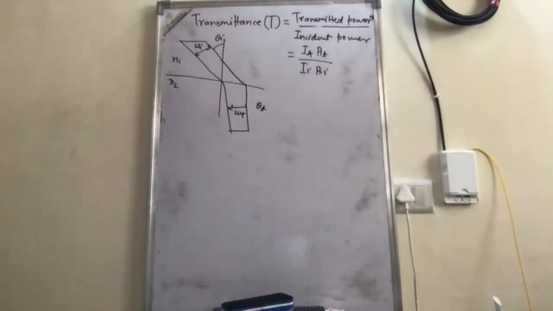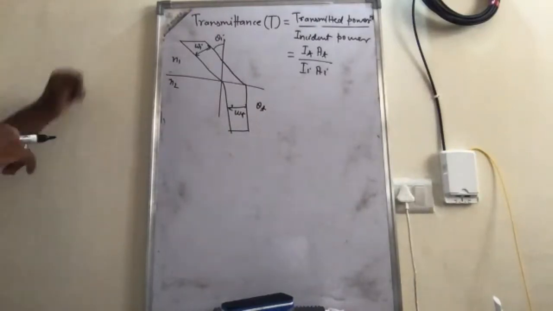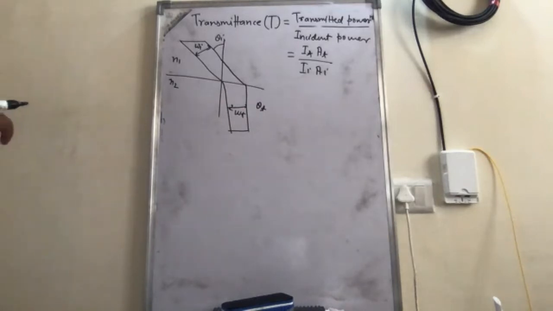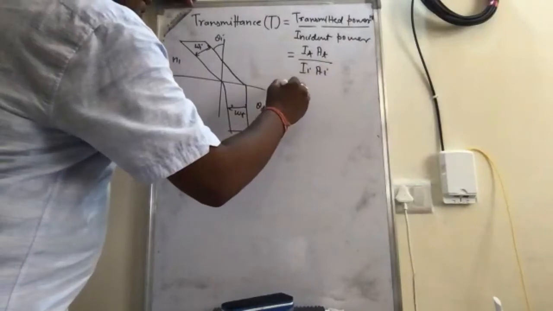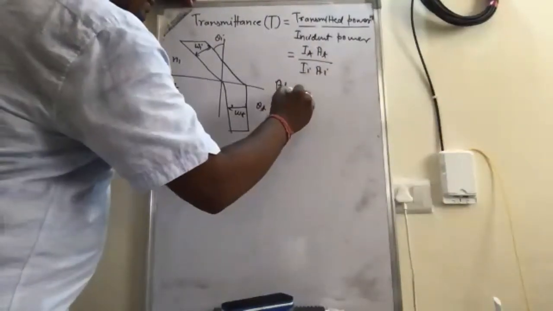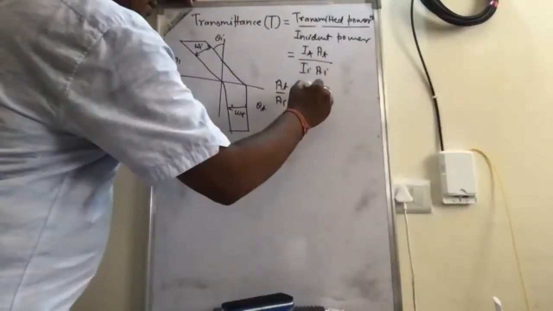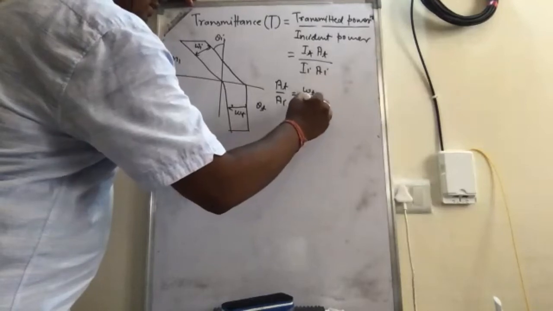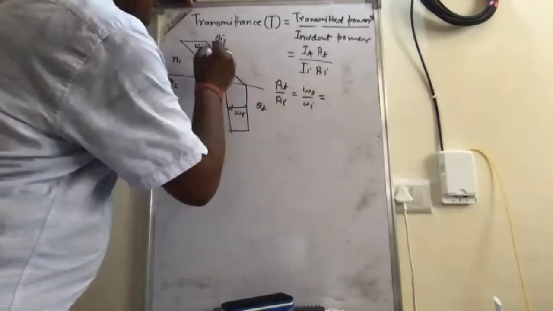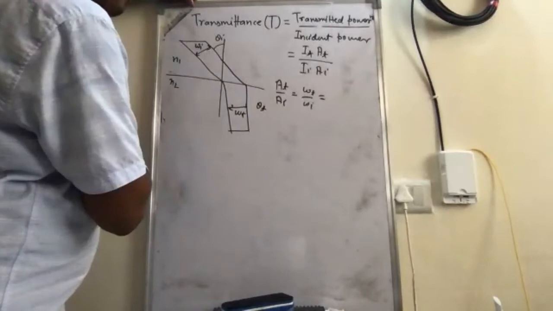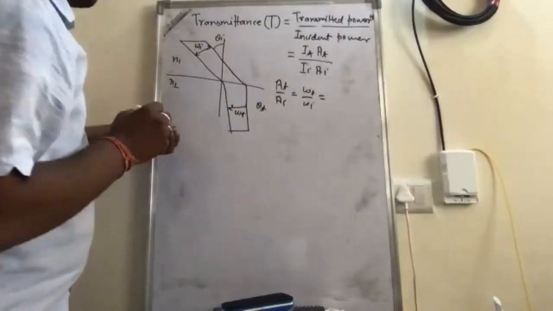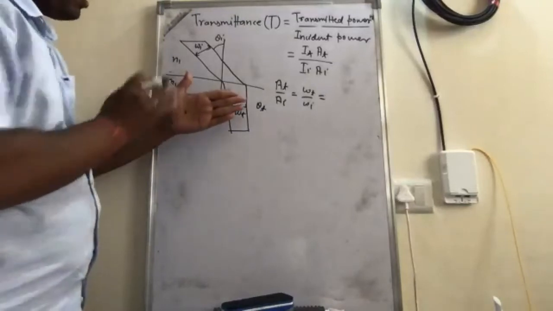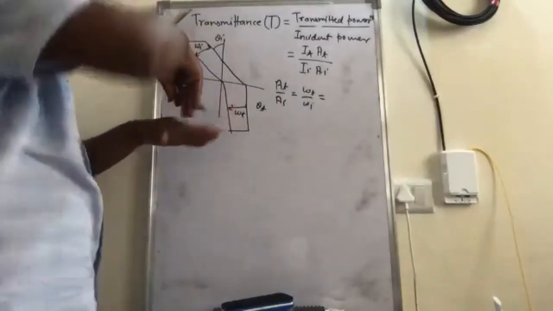So similarly, we can define the value of this. Now the area A_T upon A_I is basically omega T upon omega I, and this beam width depends on the cosine of the angle of incidence and the cosine of the angle of transmittance, because this area is perpendicular to the propagation direction.